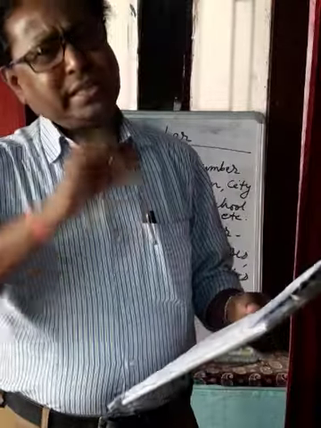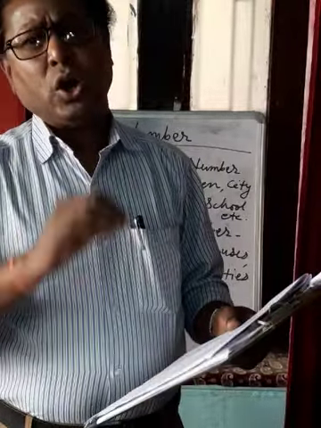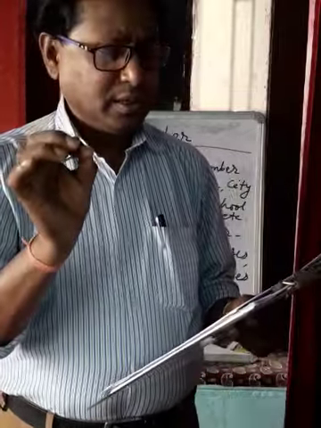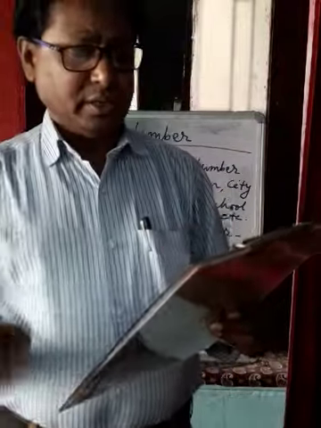Some nouns become plural by adding es. Which nouns are made plural by adding es, not s? Let us learn, the nouns which end in s, double s, sh, ch, z or x.